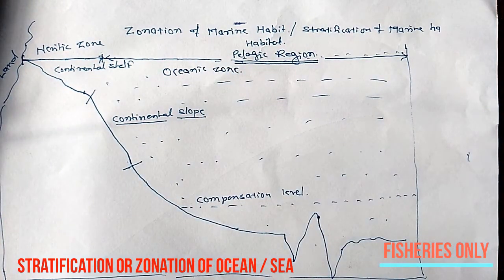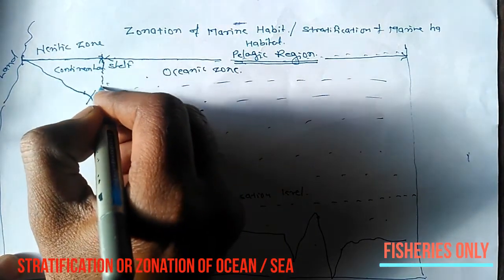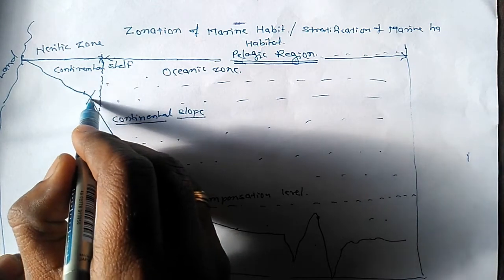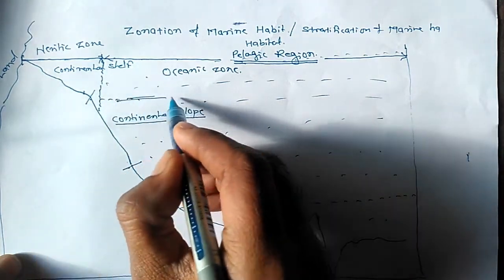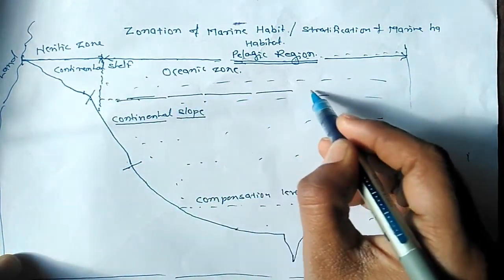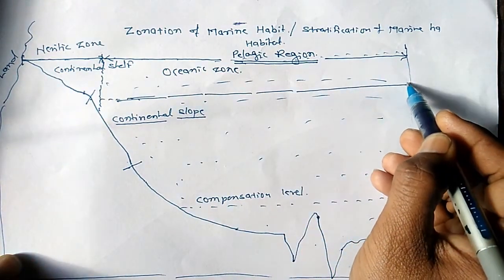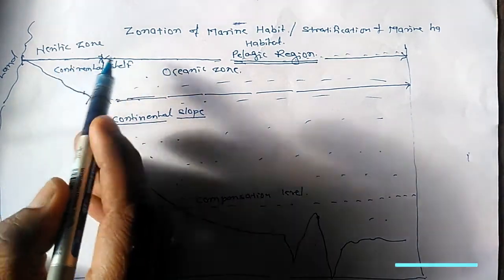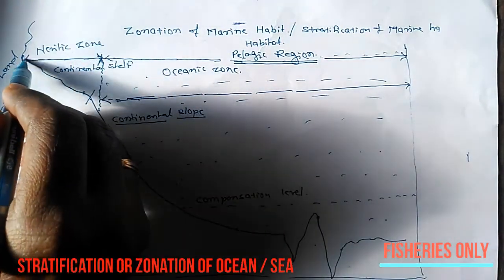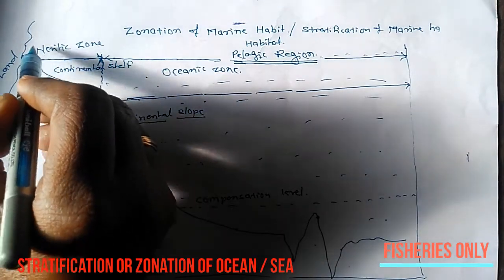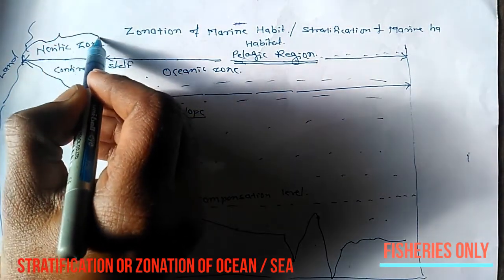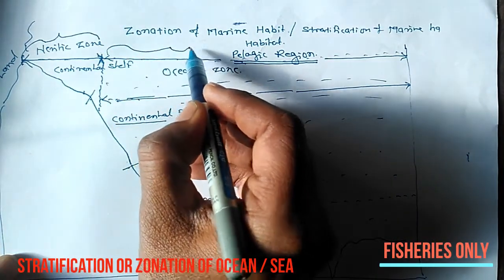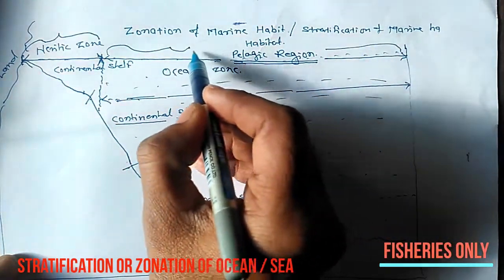Pelagic water is divided into the Neritic zone and the Oceanic zone. These are the two horizontal types of the sea's pelagic region. This one is a Neritic region, and this one is the Oceanic region, up to here.